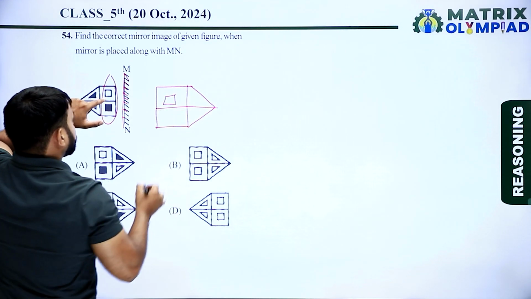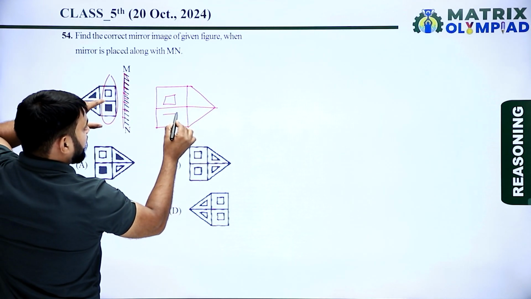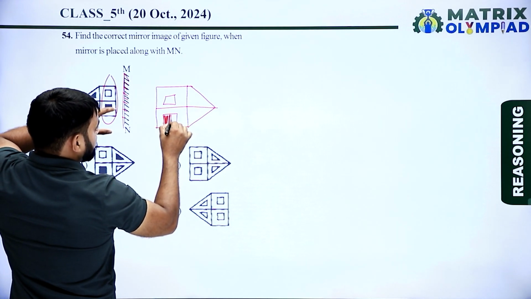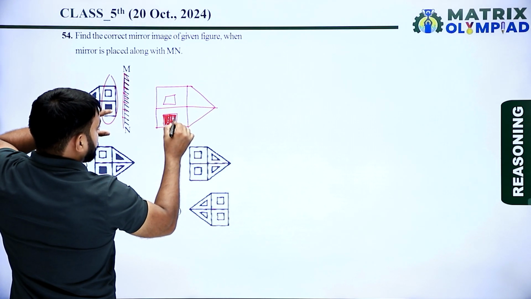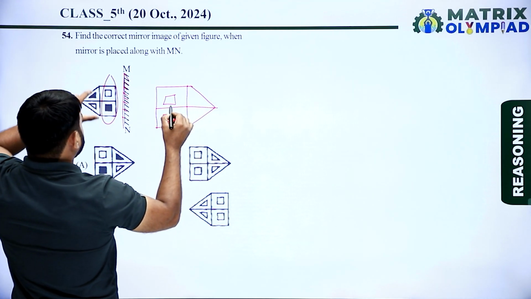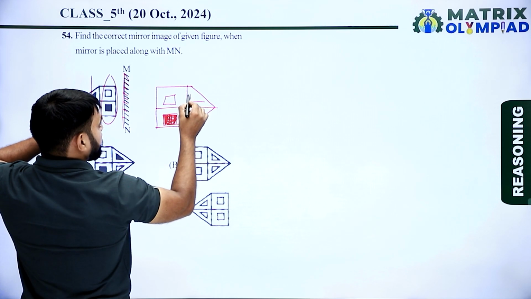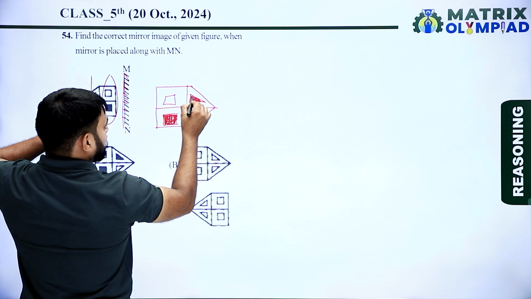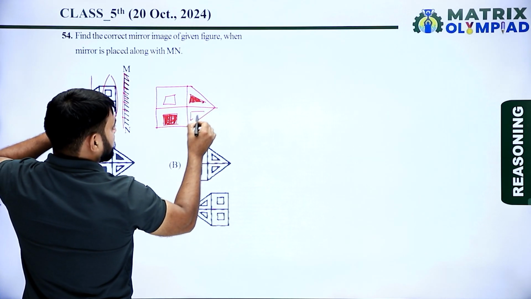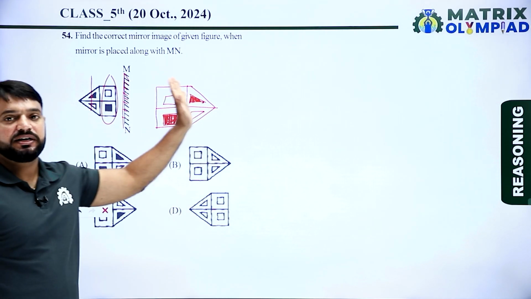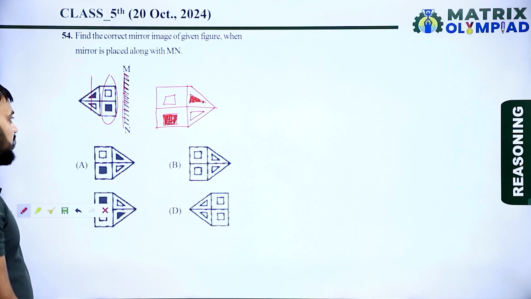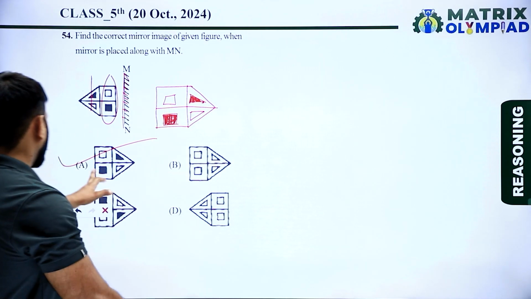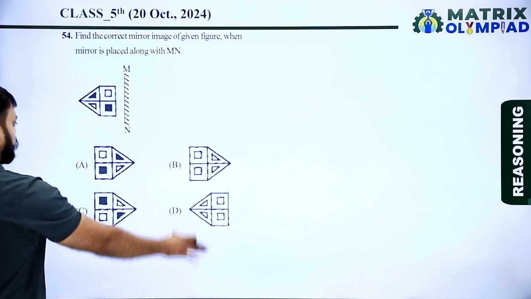Okay, now first find the mirror image of this square, and now find the mirror image of this part. So this part in the mirror looks something like this. Now find the mirror image of this part. So the mirror image of this part looks something like this. Now find the mirror image of this part. This part in the mirror looks something like this. So now here option A is the correct mirror image of the given figure. So option A is the correct answer of this question. Let's move on to the next question.